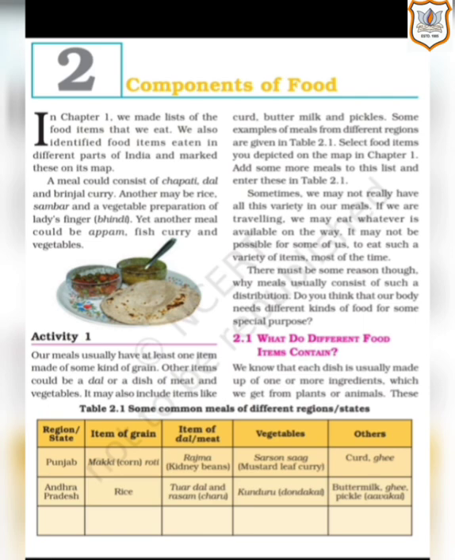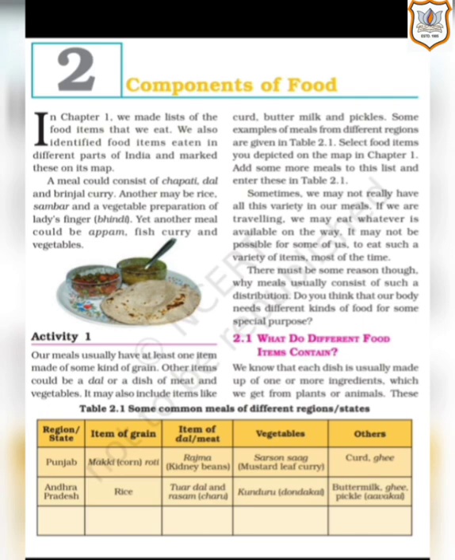Select food items you depicted on the map in chapter 1. Add some more meals to this list and enter these in table 2.1. So, in chapter 1, we studied about the different food items that are preferred by people of different states, and we marked them on the map. Now in table 2.1 we are going to add some more meals and we are going to complete that list.